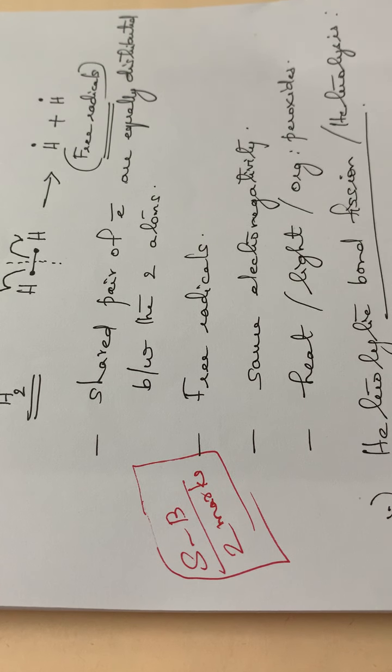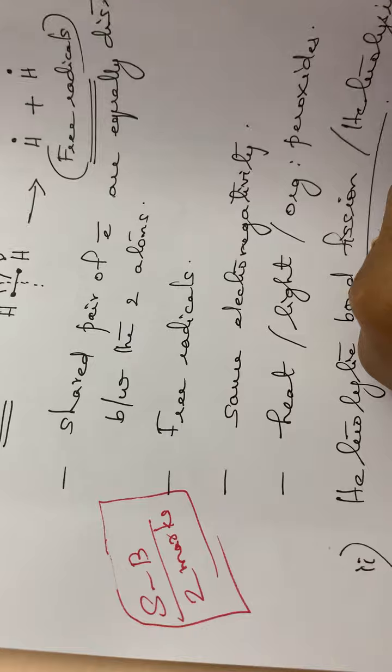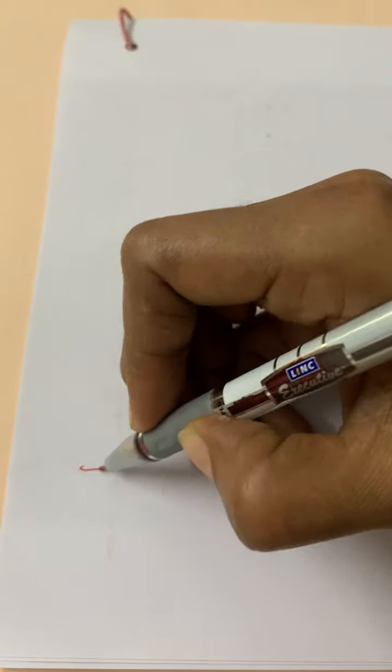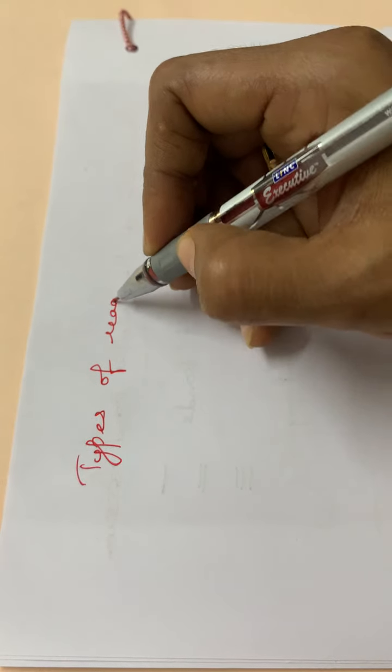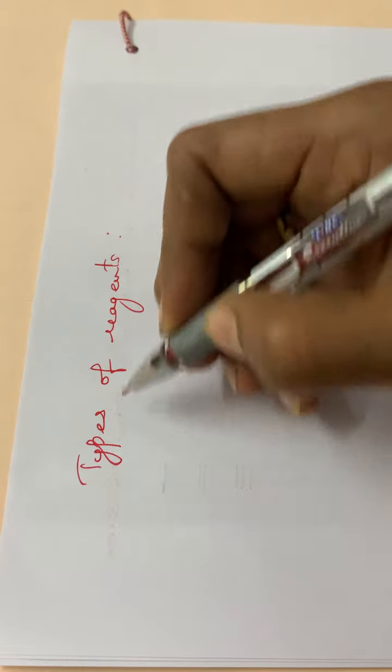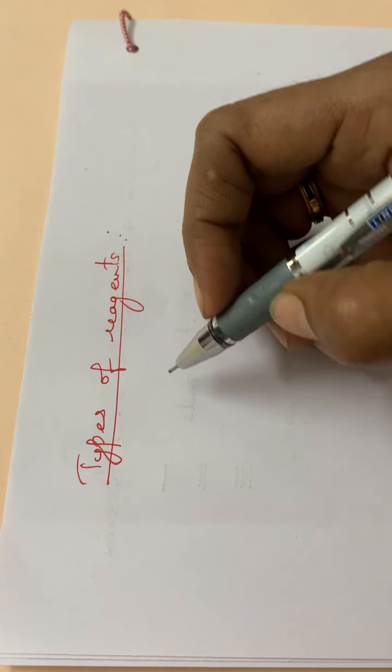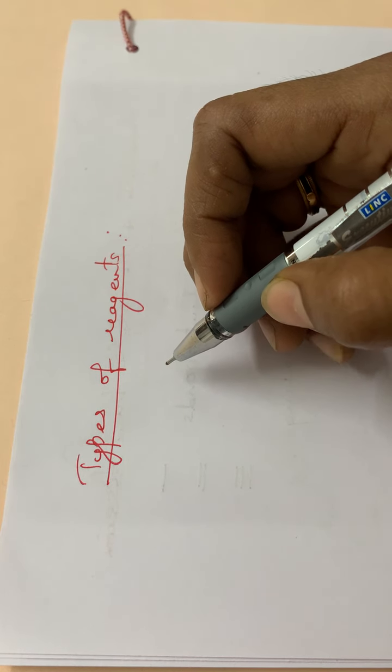Next we can go through some of the different types of reagents used in organic chemistry. Types of reagents. See here, the different types of reagents are mainly classified into two categories.